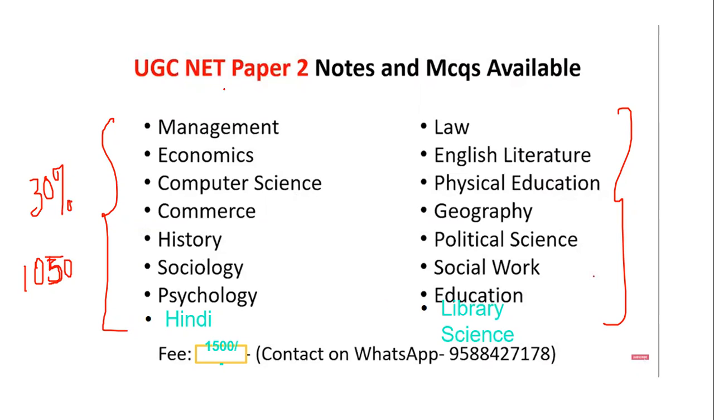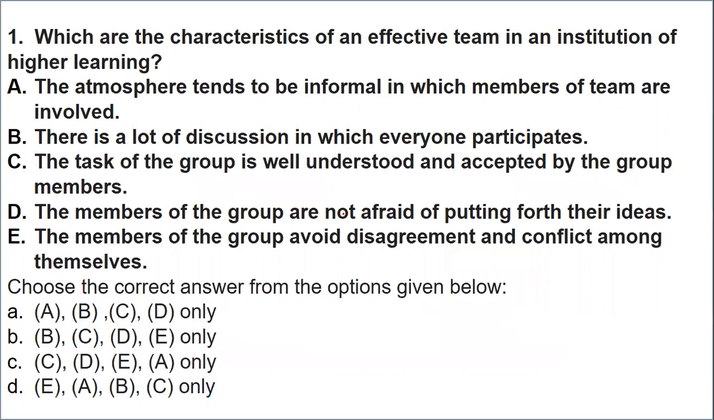So now, without wasting time, let's go for our question answers. Here comes your first question. What are the characteristics of an effective team in an institution of higher learning? When we talk about an effective team, it means the people who are working in a higher education institution. The team should be comprising of what? There are given options. You have to select from the code.